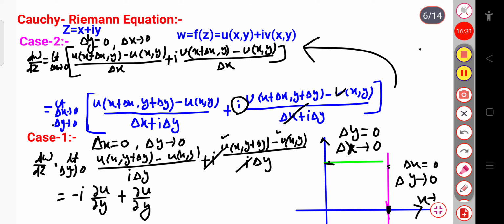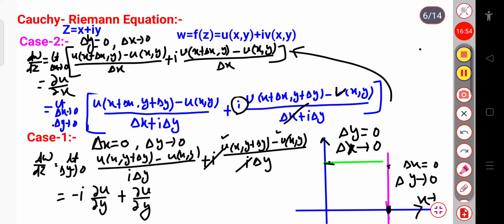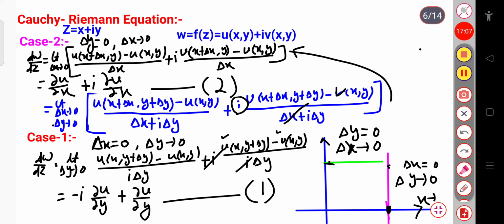From this relation you can see that the first term is nothing but the change of u with respect to x, so we can write dou u by dou x. For the second term, it is the change of v with respect to x, so this will be plus iota dou v by dou x. Suppose this is equation 1 and this is equation 2. These are the derivatives of dw by dz.